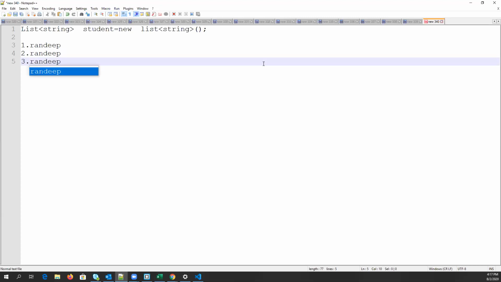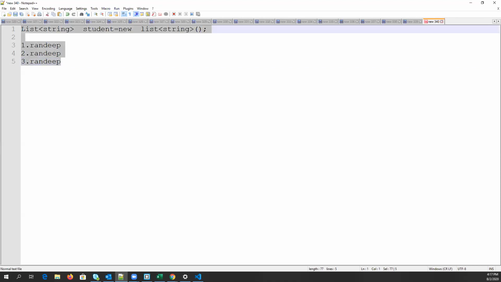Then what will you do? If you call Randeep, the list will return all three values. How will you identify which Randeep you are calling? Using the index, sorry. So for this kind of problem, you need a map.